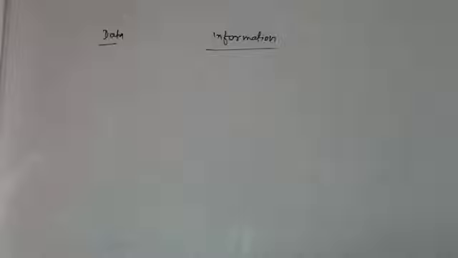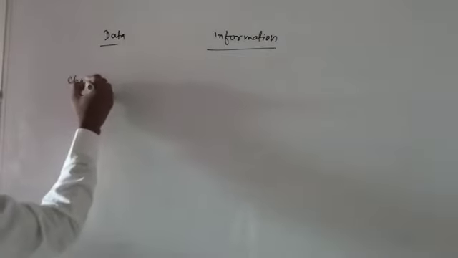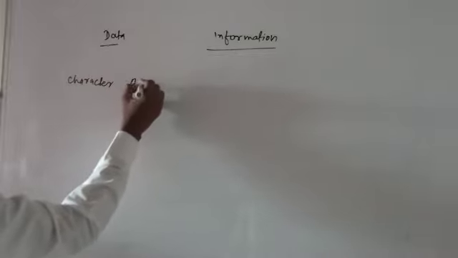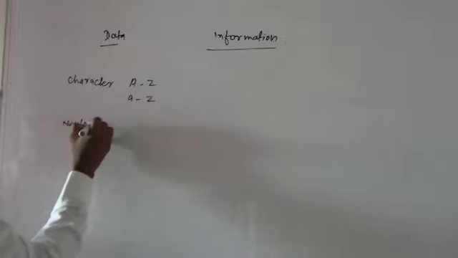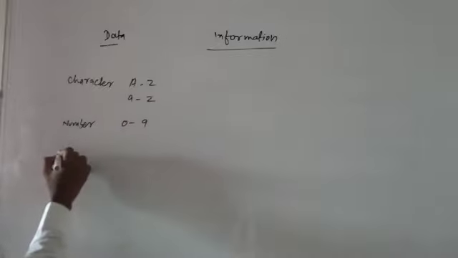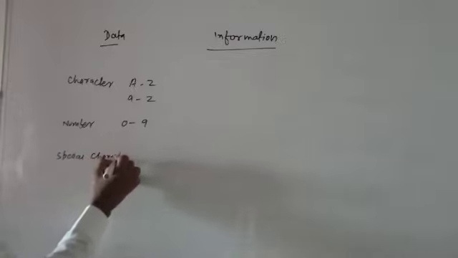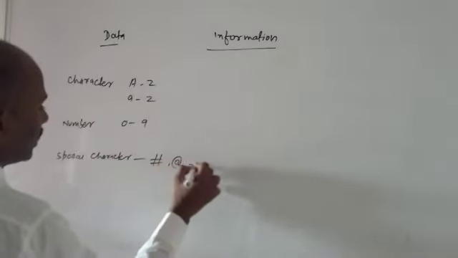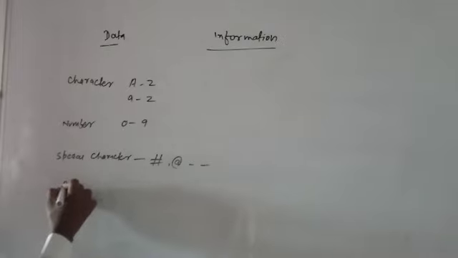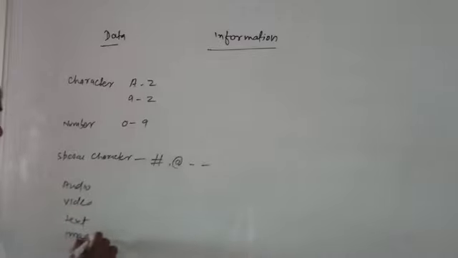In a computer, when we input something, that input material is either a character, capital A to Z and small a to z, numbers 0 to 9, special characters like hash, @ and more, audio, video, text and images.